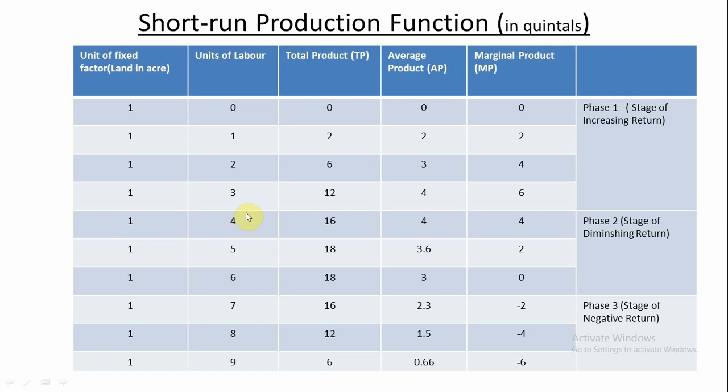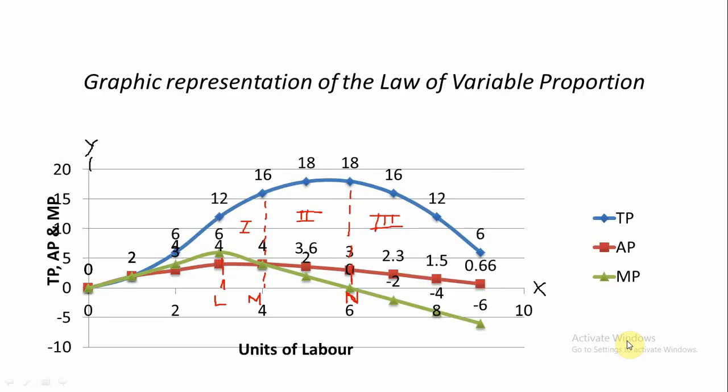Come to the table. Up to the 4th unit of labor employed, the law of variable proportion was in its first stage, that was the stage of increasing return. After that it comes to the stage of diminishing return. After that it comes to the stage of negative return.